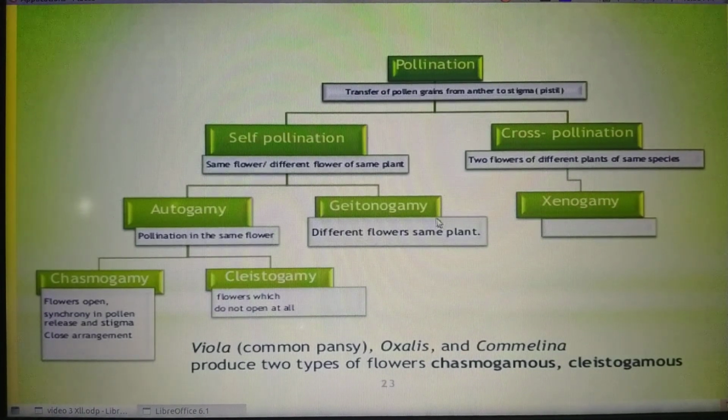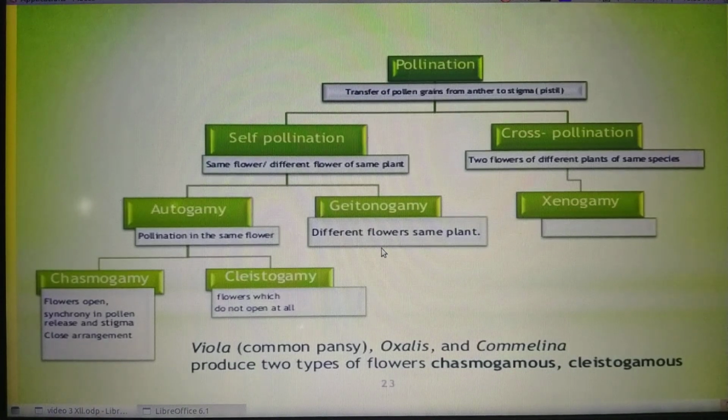Then the second one, what is the meaning of geitonogamy? Geitonogamy means the transfer of pollen grains from the anther of a flower to the stigma of another flower of the same plant. Geitonogamy is functionally a cross-pollination. Why? Because a pollinating agent is needed. But genetically it is similar to autogamy. Why? Because the pollination occurs within the same plant.